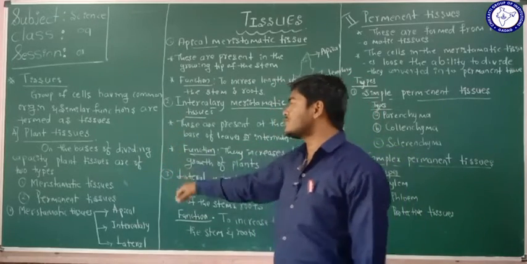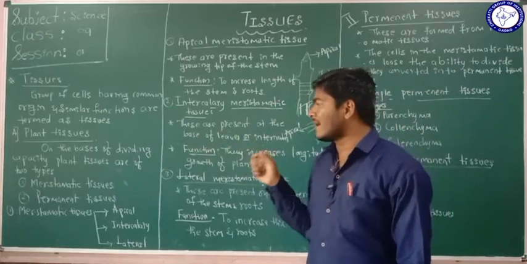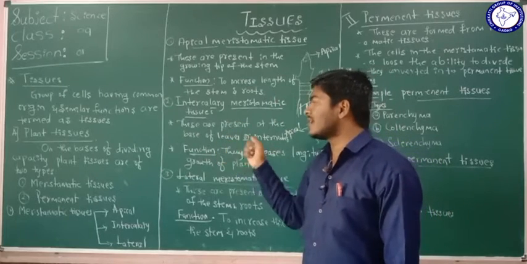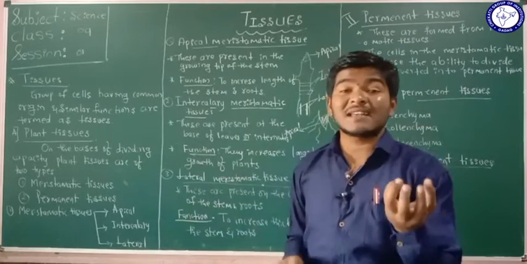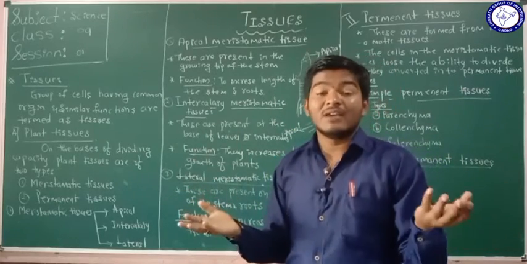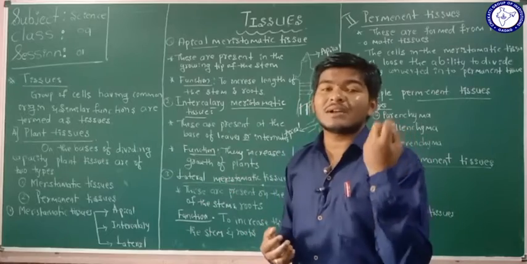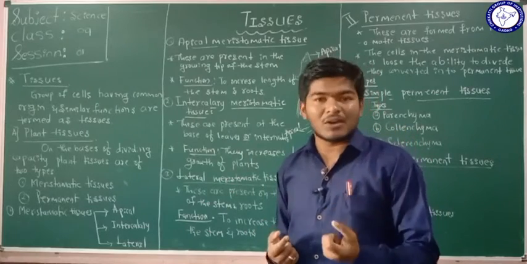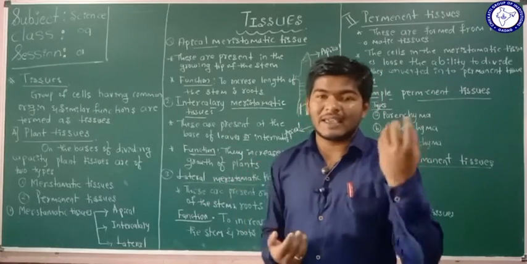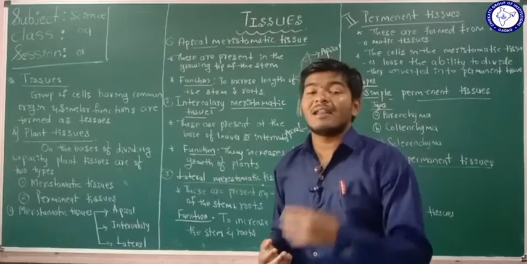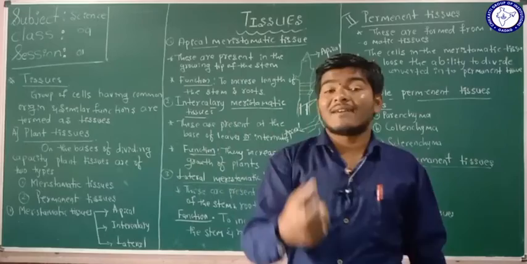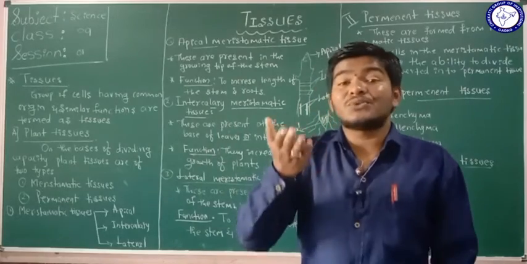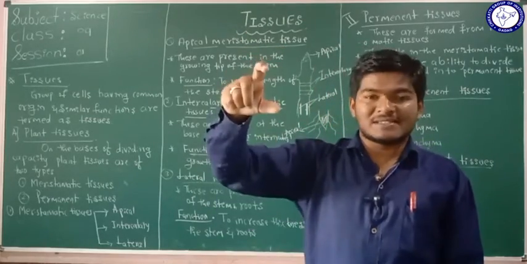The plant tissues, on the basis of their dividing capacity, are classified into two types. Why are we going to consider the dividing capacity here? Because every human body or living organism's body develops due to the dividing of cells, isn't it? It grows with the help of the dividing of cells.